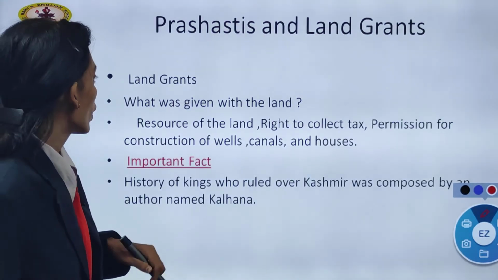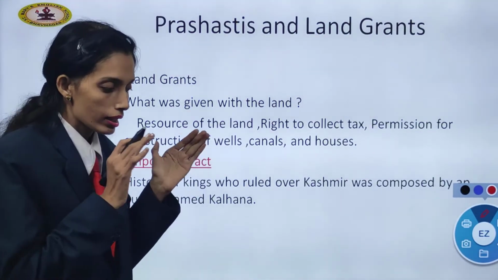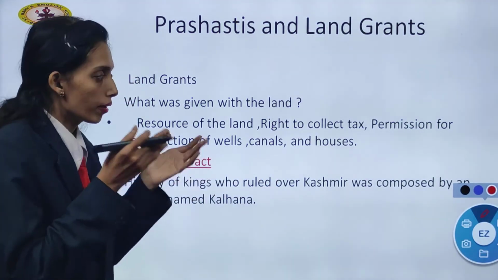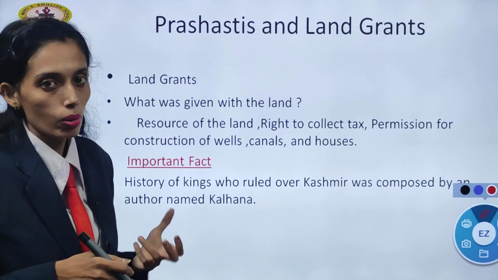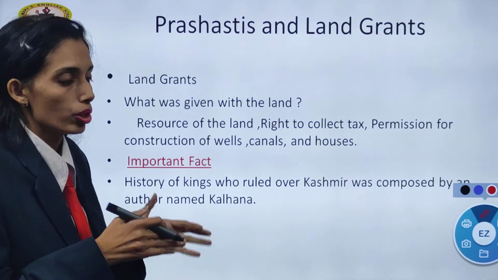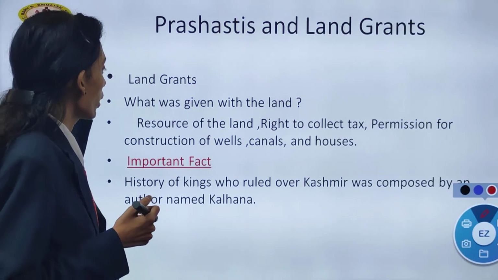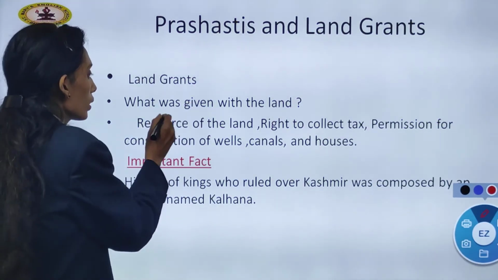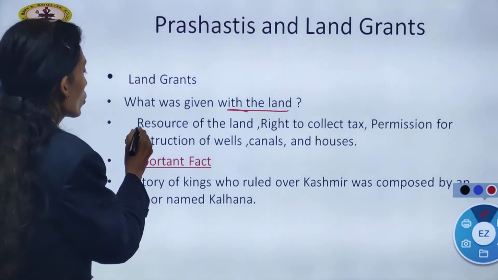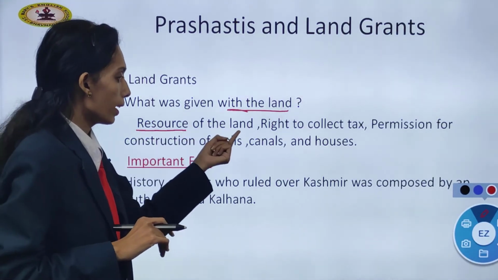Land grants. What was given with the land? The king has given land grants to the Brahmins who have written properly about him. They have written good things about the king: so and so king was so strong, he had fought so many battles. If you write something good in detail, which is not literally true, kings become so happy and used to provide land grants. So what was given with the land? Resources were given. Resources of what? Land.